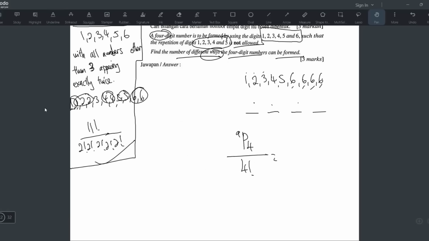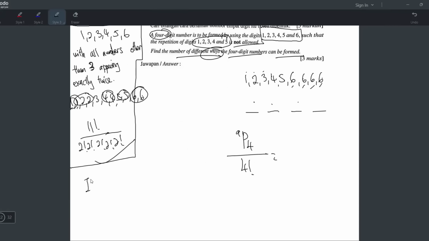Yeah, because when there are identical objects, for permutation with identical objects, the formula is n factorial divided by a factorial, b factorial, c factorial, and so on, where a, b, c represent the number of identical objects. That is why in the earlier case I divided by 2 factorial so many times, because you have 2 identical here, 2 identical here. This one has 4 identical 6s, that's why I divide by 4 factorial. So when you press this, you will get the answer. So I'll press the calculator, 9P4 divided by 24.